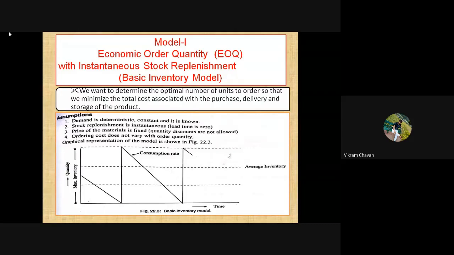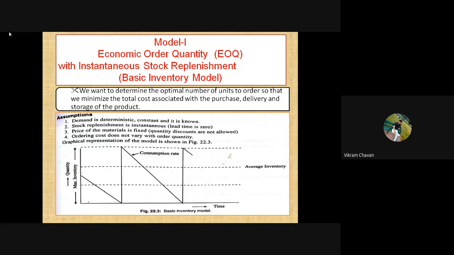So the model is based on some assumptions. The first one is that demand is deterministic, constant, and known. For a particular time period, the demand is constant. That is the first assumption to apply this particular model. Here they have mentioned that demand is deterministic, which means all the factors affecting demand are constant factors, and the demand is a constant one.